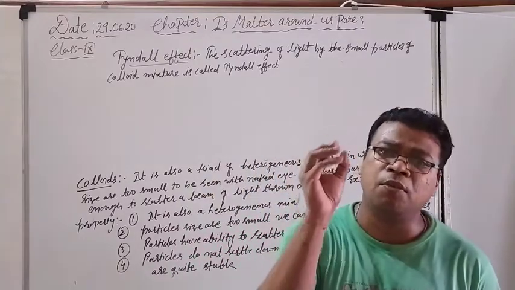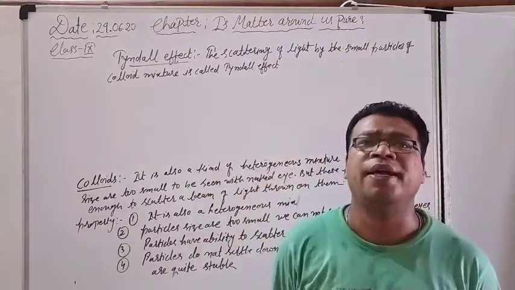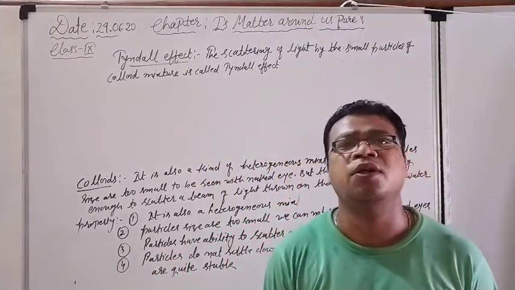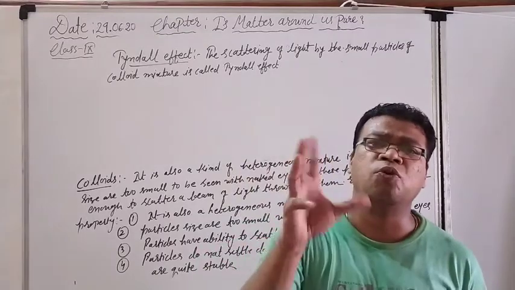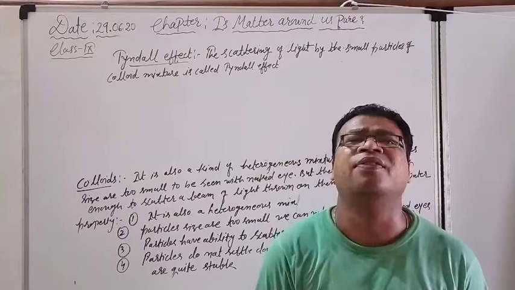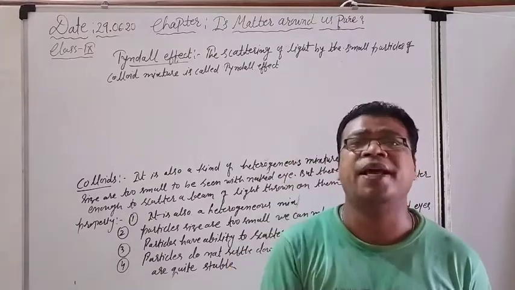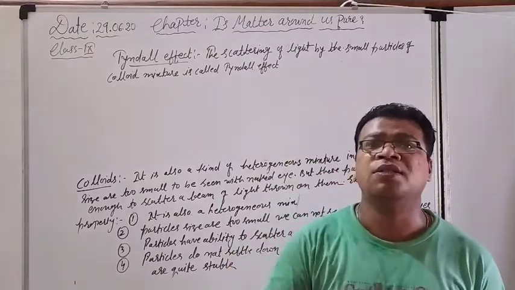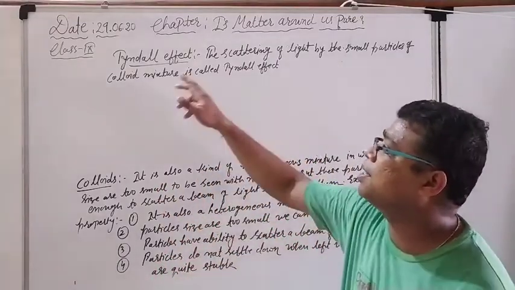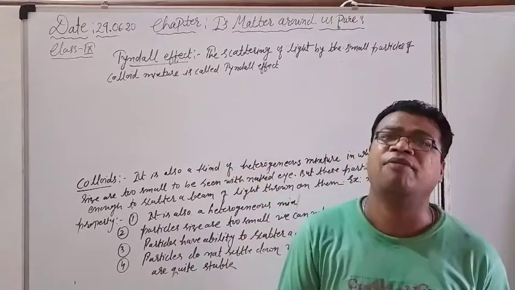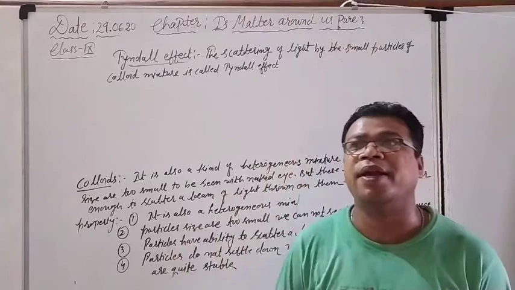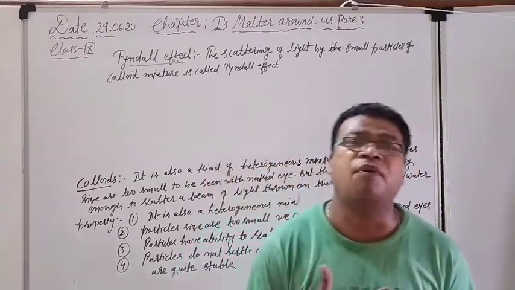You can see one small beam of light entering into the room, and in that beam you can see so many dust particles roaming here and there. It happens because these particles scatter the beam of light, and that's why the path of light becomes visible to us.